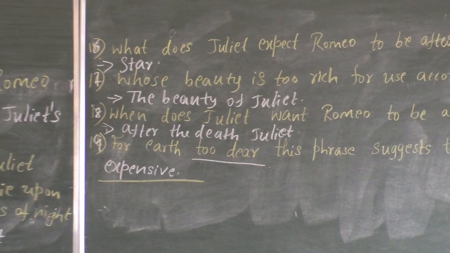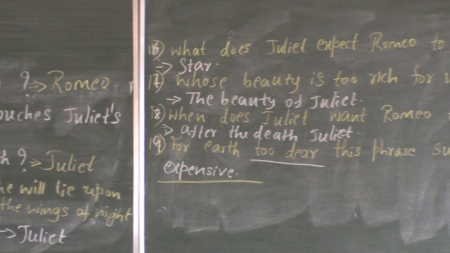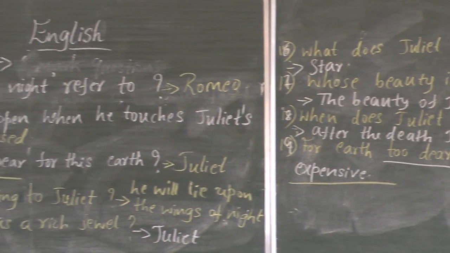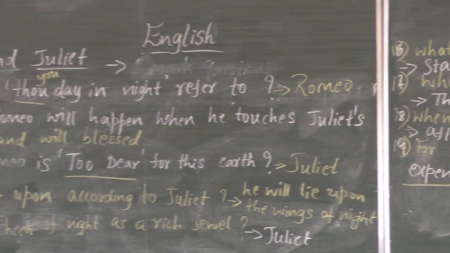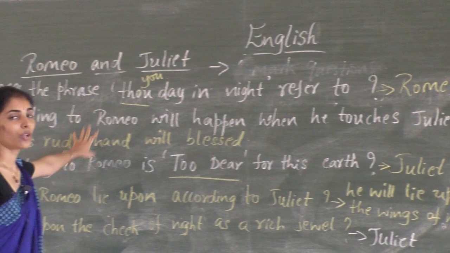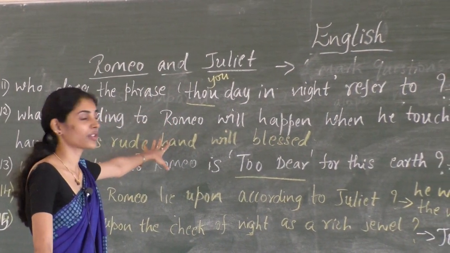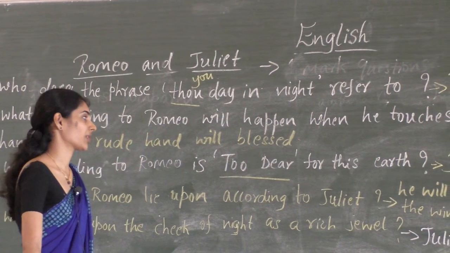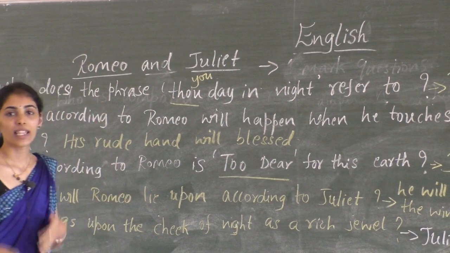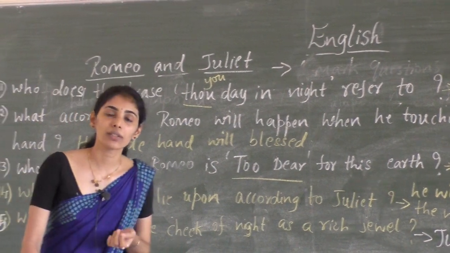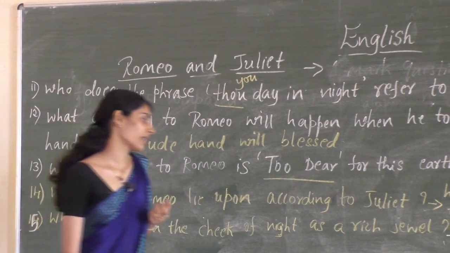So these are the important questions that can be asked from Romeo and Juliet for 1 mark. Please, as I said, focus on all these questions. There are possibilities that these questions may appear in the examination. So if this is clear, let's get into the questions from On Children.